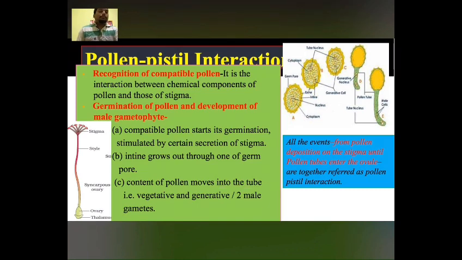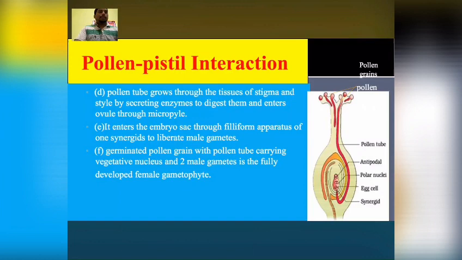The contents are vegetative cells and generative cells. If it is in the 3-celled stage, then there will be 2 male gametes and 1 vegetative cell.